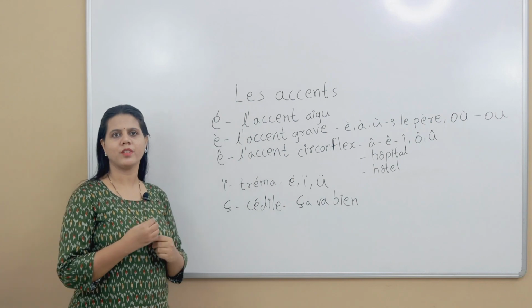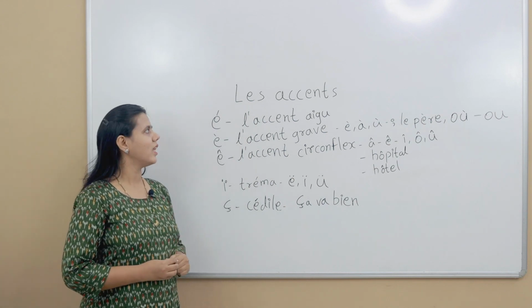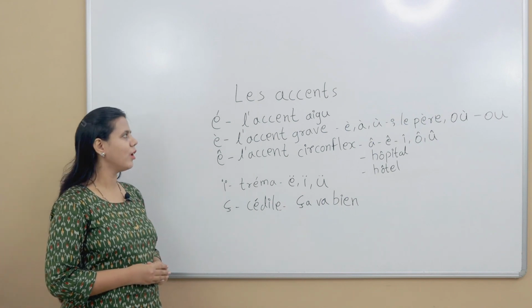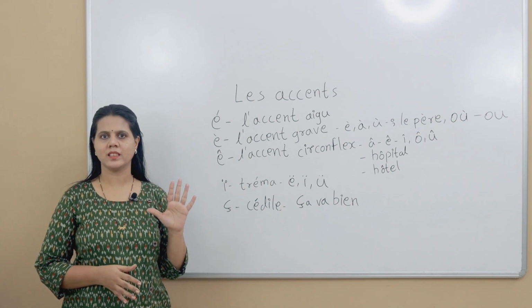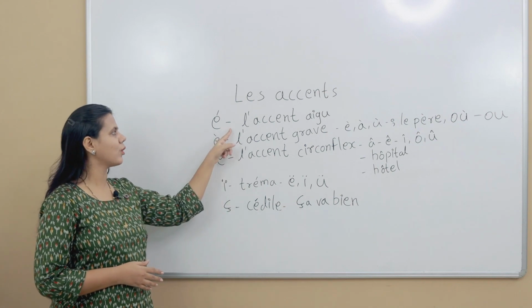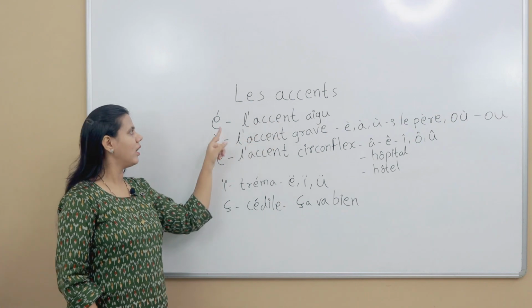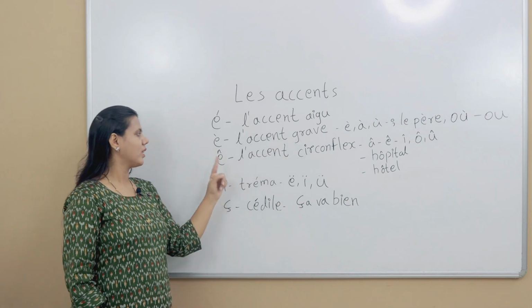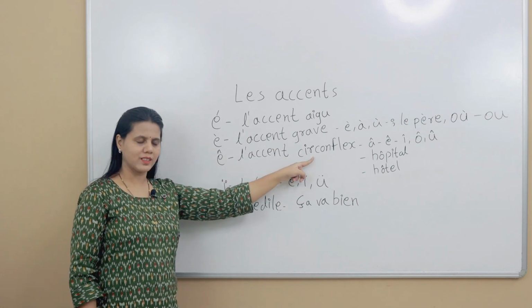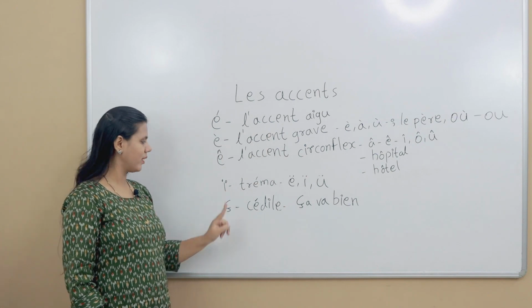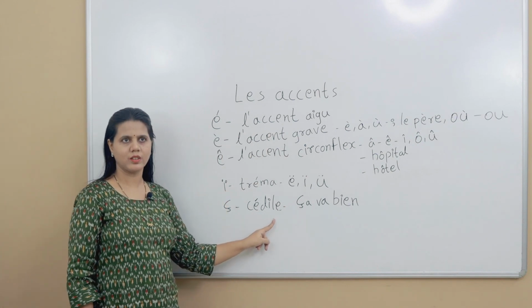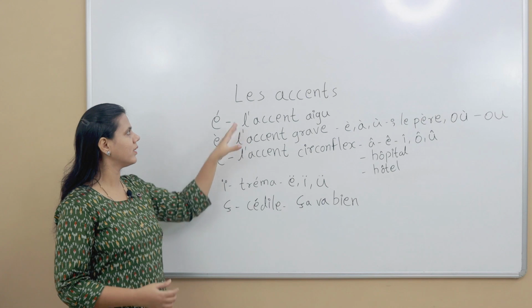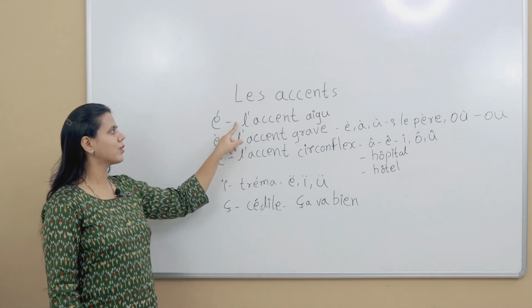How do we say French accents in French? Les accents. Les accents means the accents. There are 5 accents in French. The first one is accent aigu, which means acute accent, l'accent aigu. The second one is l'accent grave. The third one, l'accent circonflexe. This is tréma. This is the cédille. Each one has its own importance. They have purposely made these accents. So let's learn what is accent aigu.